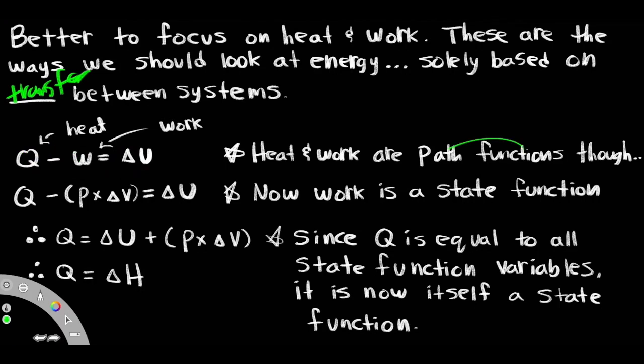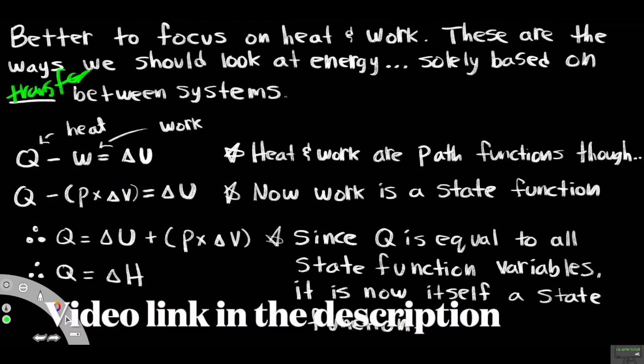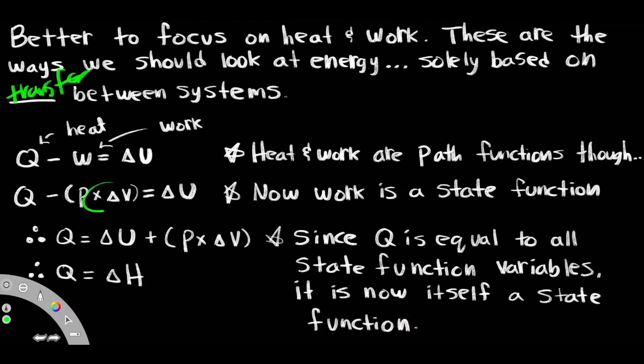Well, heat and work are path functions, so it matters about the final and the initial, and the path that it takes in between. But if we change work into a state function, so it's not looking at the path it takes, it's only looking at the difference between the final and the initial state, we can actually change work into pressure as constant and the change in volume. Look at my 20-minute video if you want to look further into this. So if this becomes a state function, and this was also a state function in the beginning, if we rearrange this for Q, Q equals this sum of state functions. So technically Q becomes a state function. So Q is equal to the change of energy.